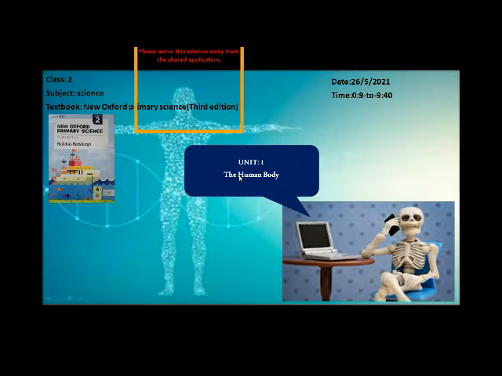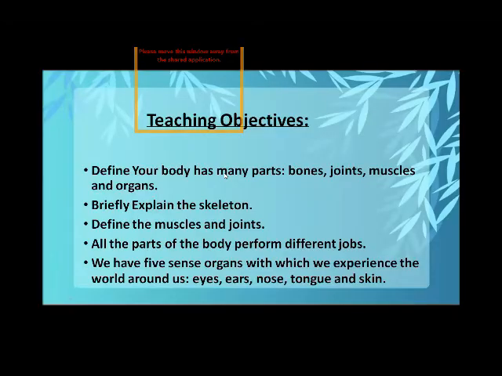Students, now we come to the teaching objectives of this lesson. In this lesson, we learn more information. Define that your body has many parts, just like bones, joints, muscles, and organs, okay? And briefly explain the skeleton. Define the muscles and joints.